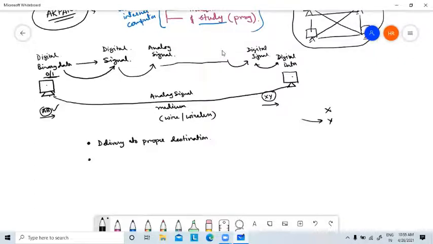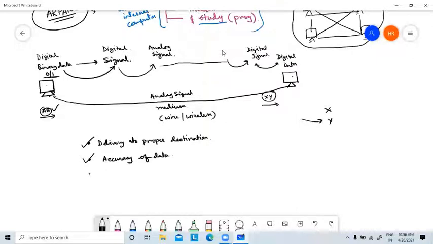Correct? It means accuracy of the data should be maintained. Accuracy of data, that is very important. When you are transmitting data, first you have to guarantee that data should reach the actual or exact destination. Then whatever you are sending must be transmitted in its original form, accuracy of data.